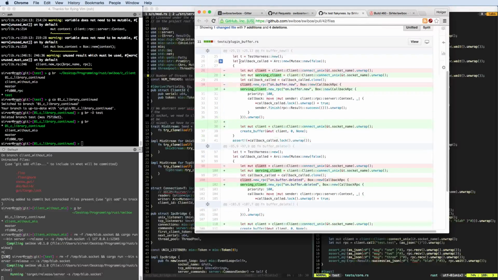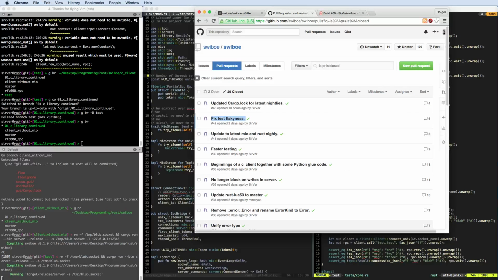We were using, in the plugin buffer test, so the tests that were actually checking that you could create and delete buffers and so on, the same client for serving an RPC and calling that one RPC. And there was a race condition on shutting down, which thread shut down first, and that actually made the test flaky. And the simple solution is to just serve the RPCs on a different client than the one that is actually calling it.